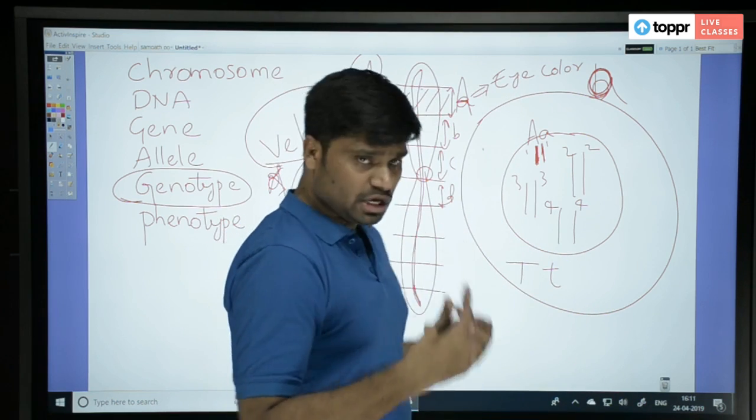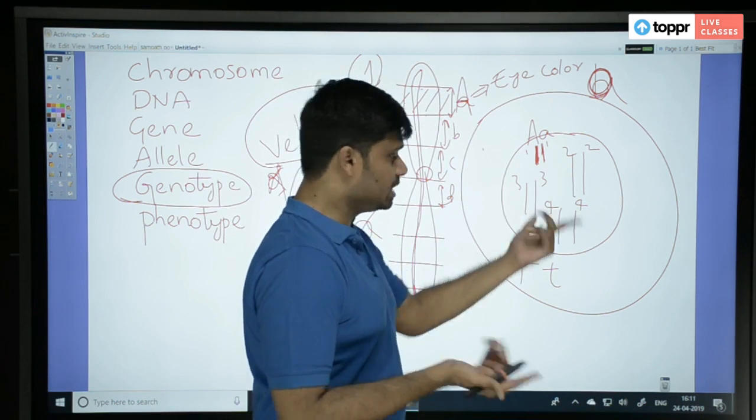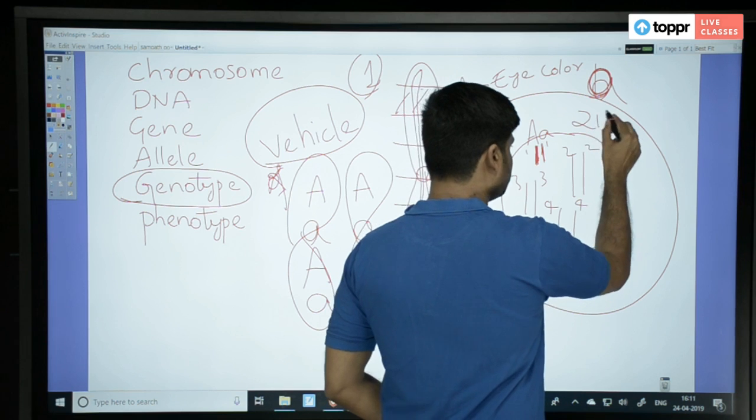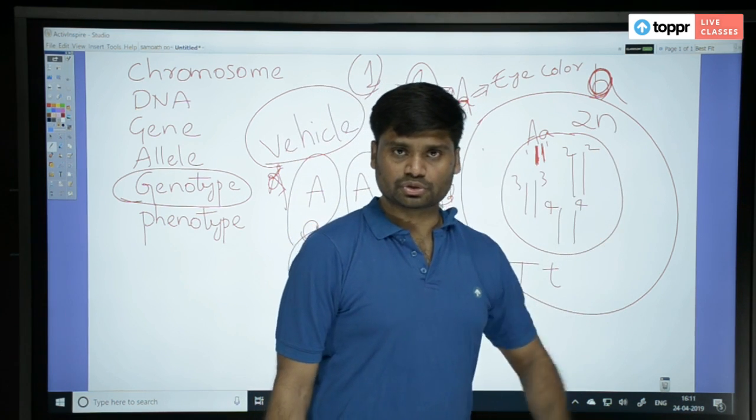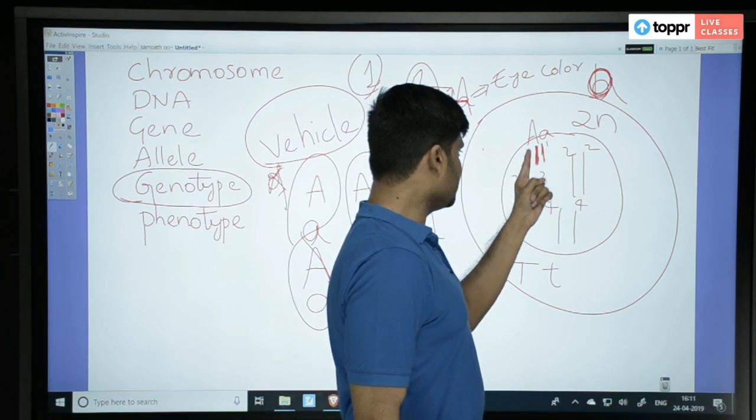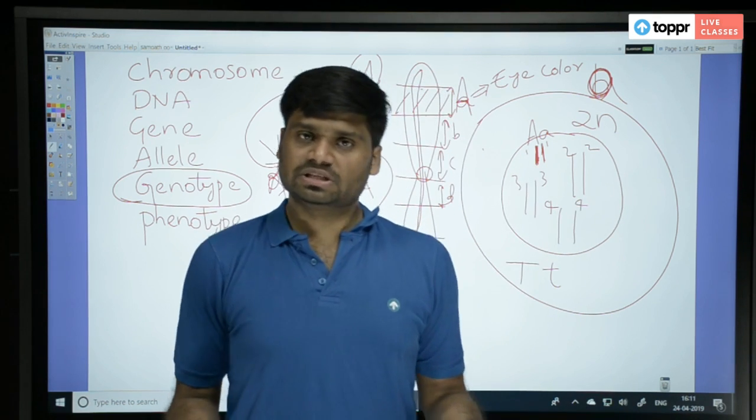Now, in an individual, because we are diploid, we can have two homologous chromosomes. So, one allele here, another allele there. Sometimes it may be the same, capital A.